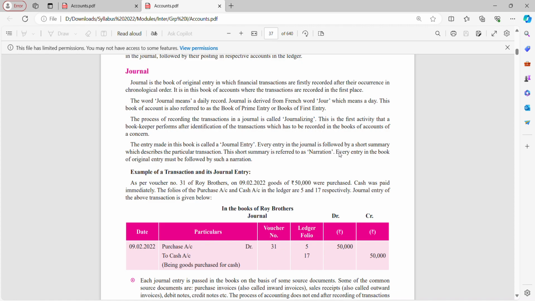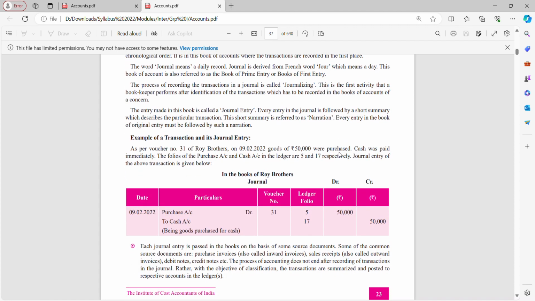As per voucher number 31 of Roy Brothers on 9th Feb 2022, goods of rupees 50,000 were purchased. Cash was paid immediately. So they have taken an example here of 50,000 on 9th Feb 22. They made a purchase of 50,000 and cash was paid immediately, so it's a cash purchase. So how will I record? Credit what goes out. Whatever happens, you have to credit G. G for God.